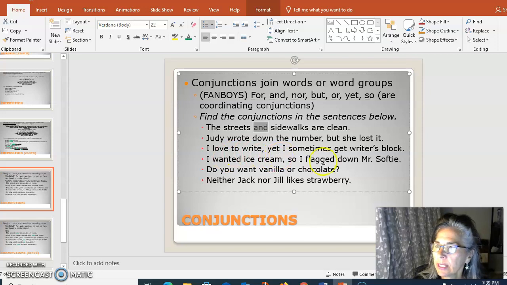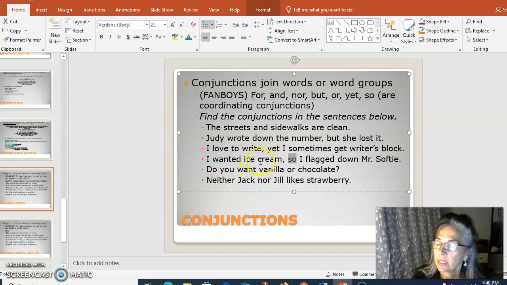I love to write, yet I sometimes get writer's block. Again, we're joining. Yet is the conjunction that joins this independent clause, I love to write, with this independent clause, I sometimes get writer's block. I wanted ice cream, so I flagged down Mr. Softy. So is the conjunction that, again, joins two independent clauses.